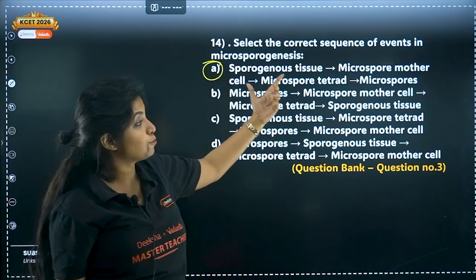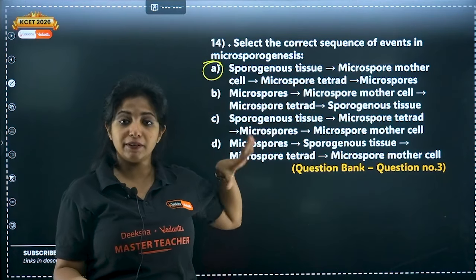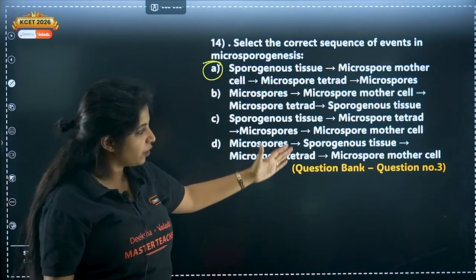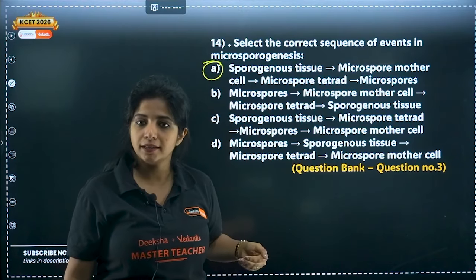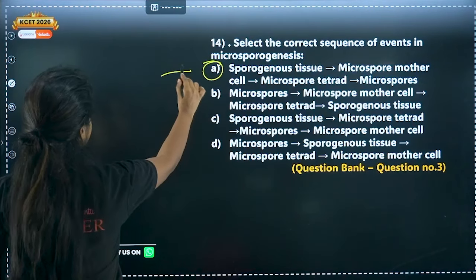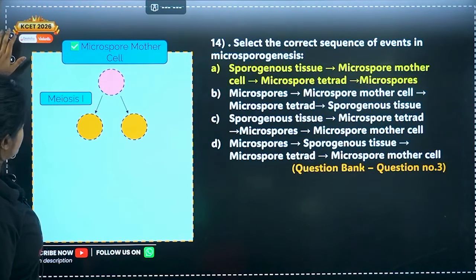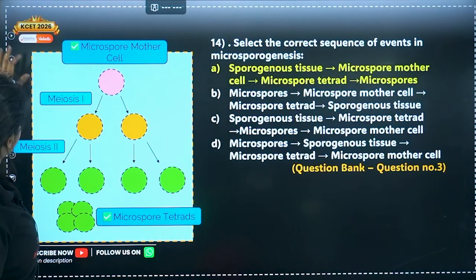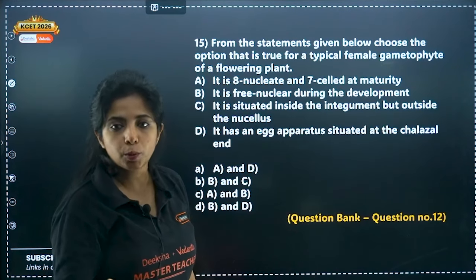But whenever you are in an examination situation, please read out all the options. Sometimes the first option might be just there to confuse you. You will not read the other options, you will give it a tick, but the other options might have some other correct answer. Over here, it's not there, but I request you to please have that practice. Here I have explained the microspore mother cell undergoes meiosis 1 and then meiosis 2, and all of them form a microspore tetrad. Each of them will separate to form a unique microspore, which later gives rise to the pollen grains.